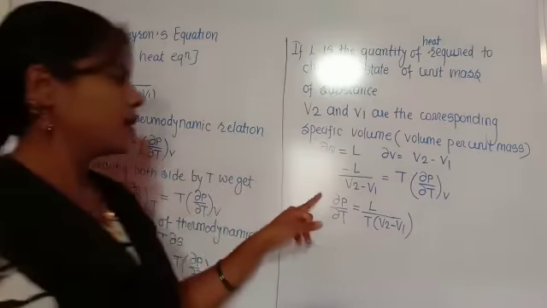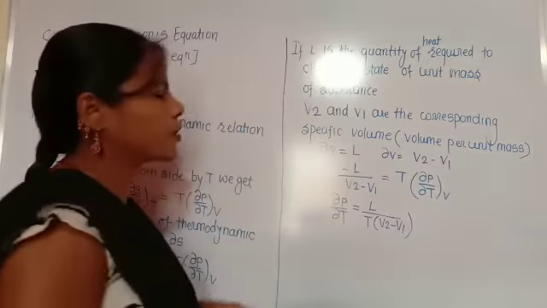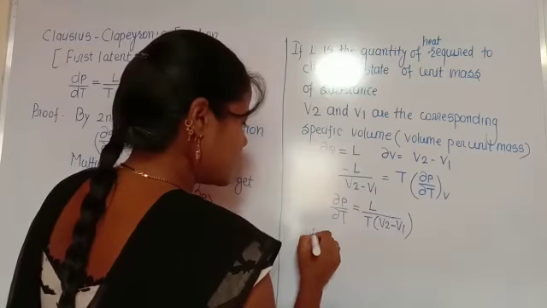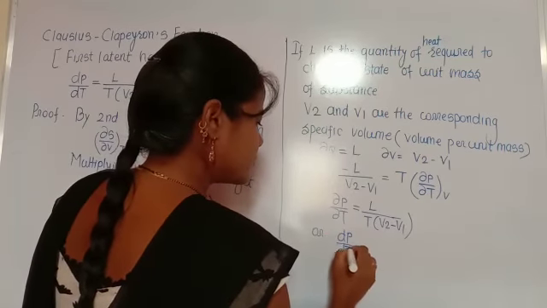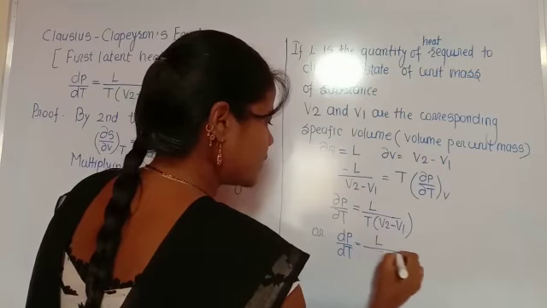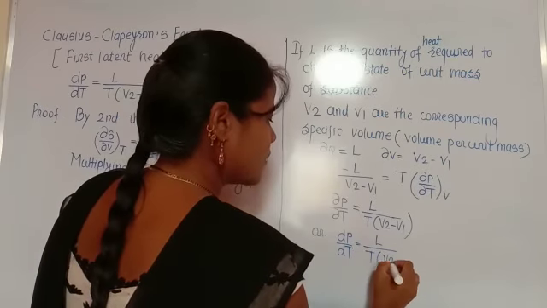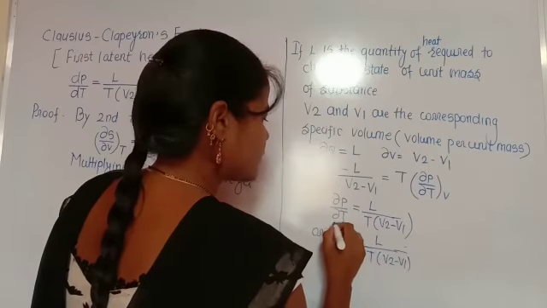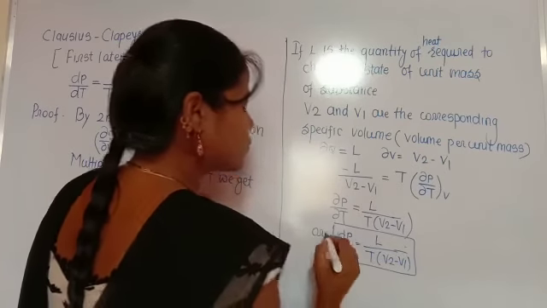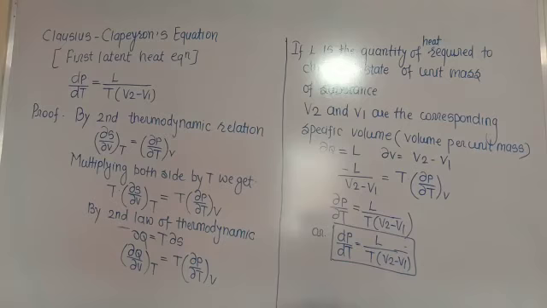This is for a small change, per unit mass. So in total we can write dP by dT is equal to L divided by T into V2 minus V1. This is the equation we had to prove, the Clausius-Clapeyron equation.